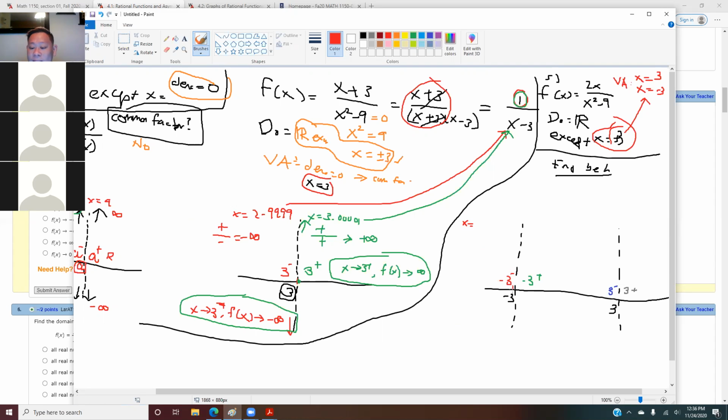That is on the left side of -3. Anyone? What number should we use here? That is on the left side of -3. You guys know number lines, right?